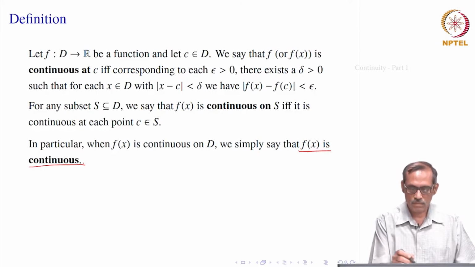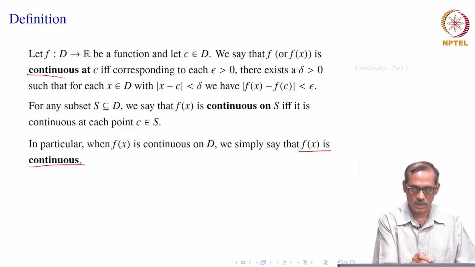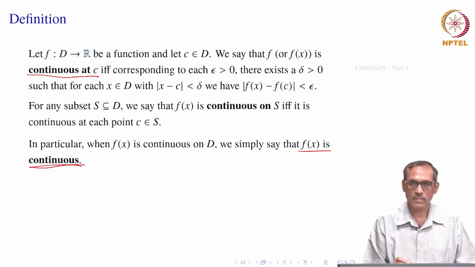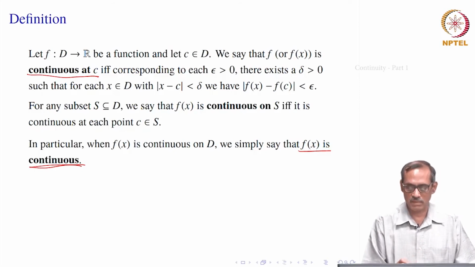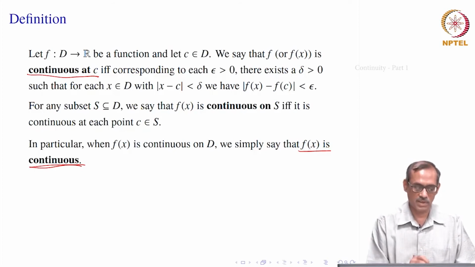So, that is how we start from continuity at a point to the function being continuous over the whole domain. In fact, this last one is linguistically meaningful, not the first one. The first one is mathematically meaningful, and we will continue with that definition.